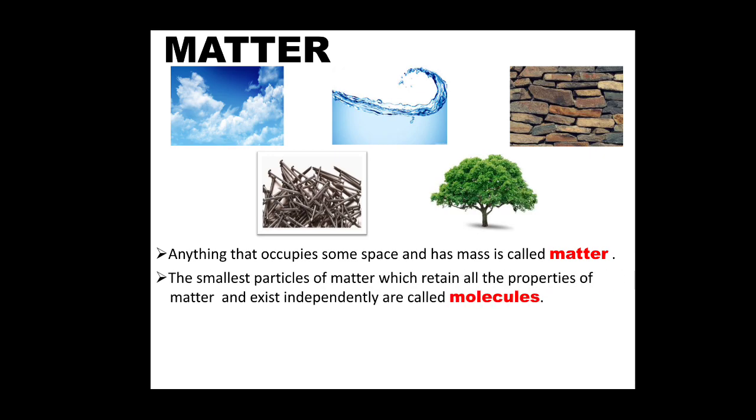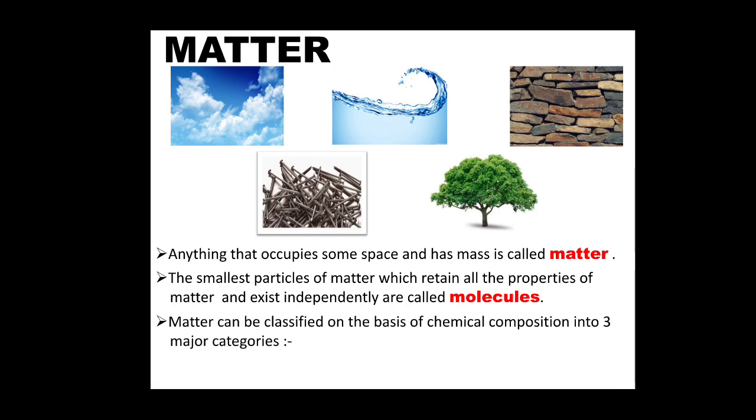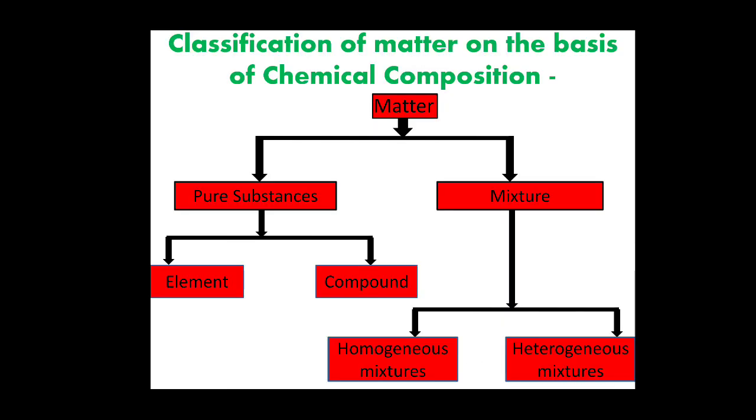Also, the smallest particle of matter which retains all the properties of matter and exists independently is called a molecule. Matter can be classified on the basis of chemical composition into three major categories. Those are elements, second is compounds and third is mixture, right? So, let us see the classification of matter on the basis of chemical composition.